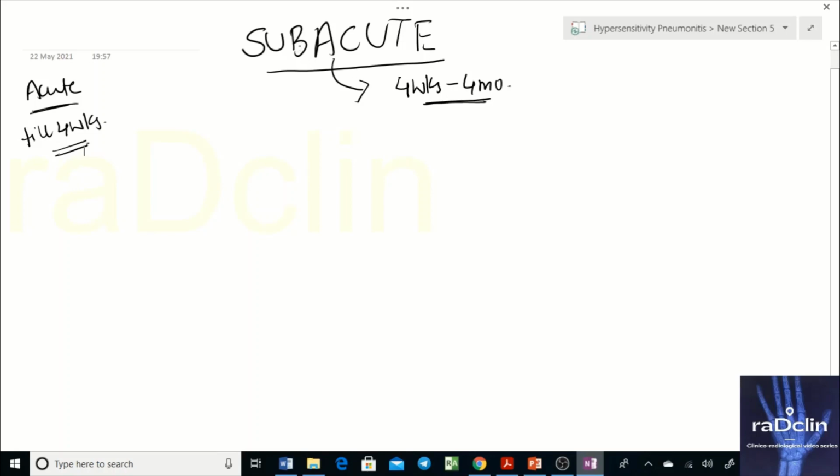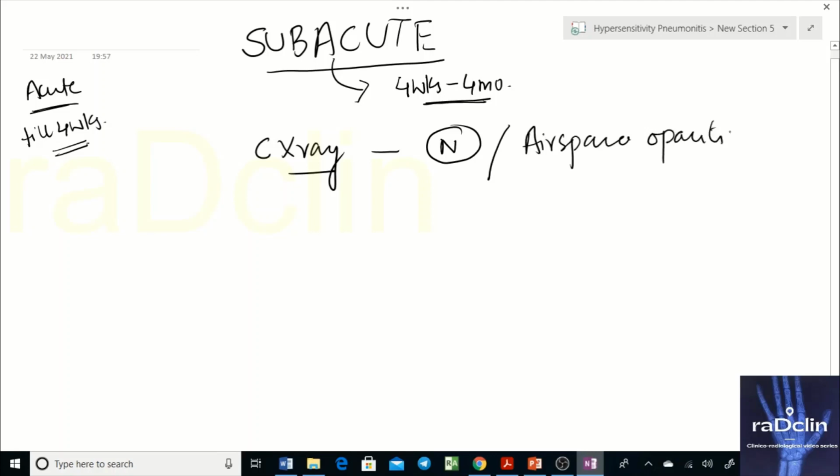Anyway, we were discussing the subacute stage. What is important regarding chest X-ray is that again it could be normal, or the patient will again have airspace opacity, but this time the airspace opacities are typically GGO. GGO will present on chest X-ray as haziness, or I simply say increased lung density.